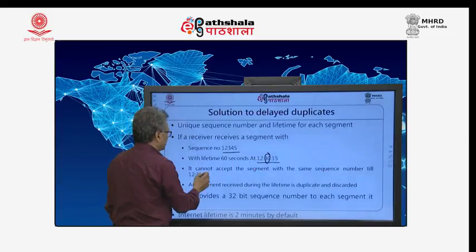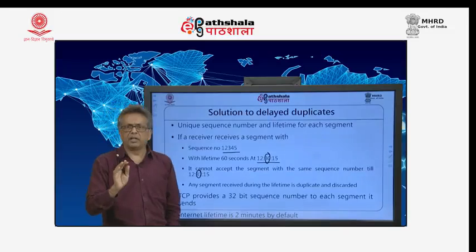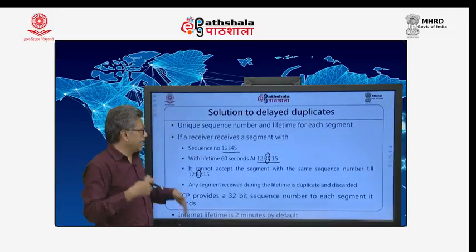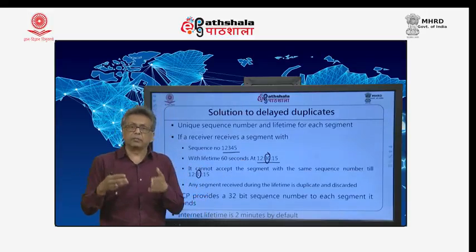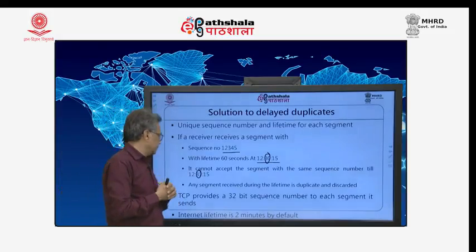If that segment is roaming around anywhere after that, it is dead. But if you receive that segment again within 1 minute, you realize that it is a duplicate and you drop it.